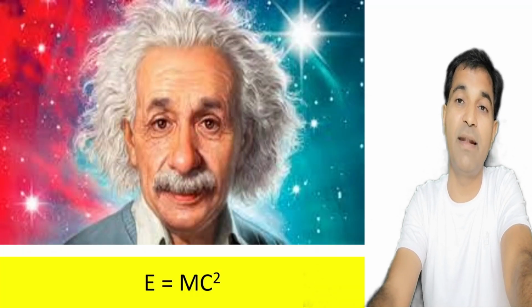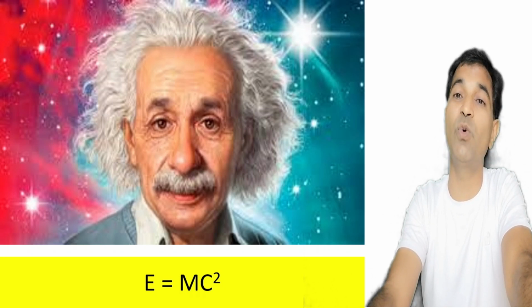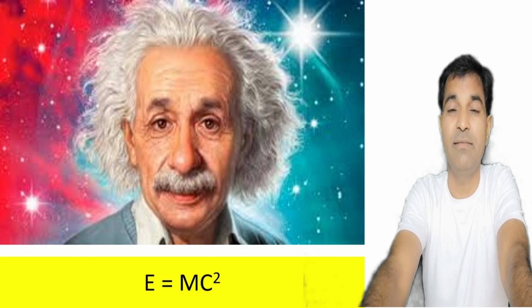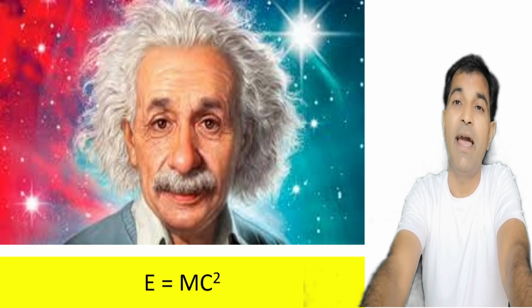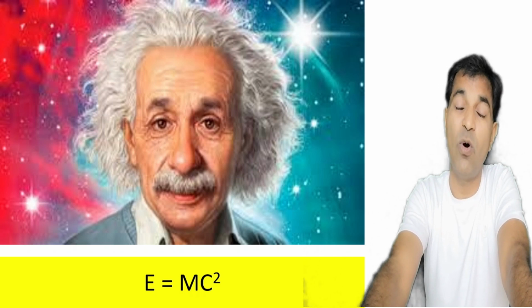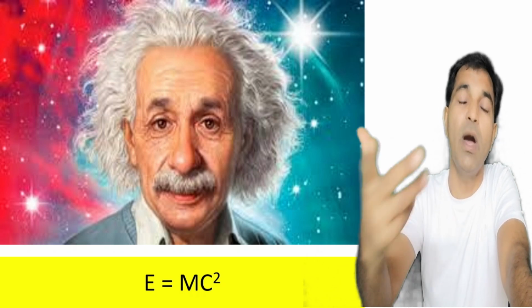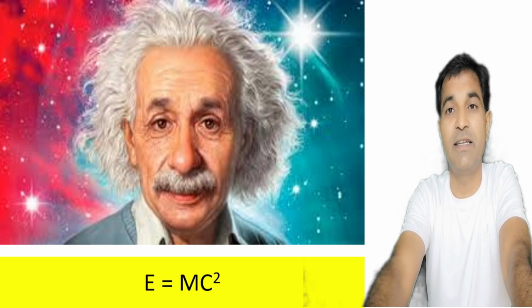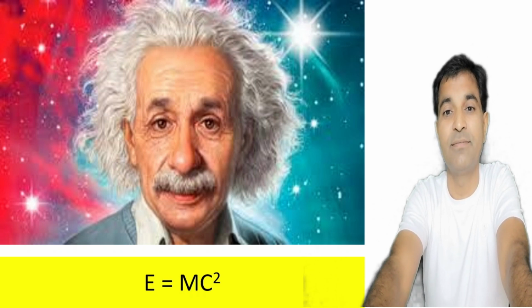And this was the man, Albert Einstein. He gave the equation E = mc², where E stands for energy, m stands for the mass that is lost in the reaction which converts into energy, and c is the speed of light, that is 3 × 10^8 m/s.